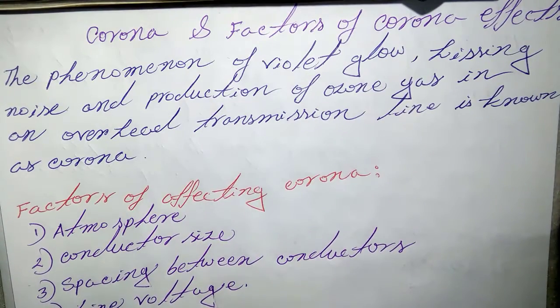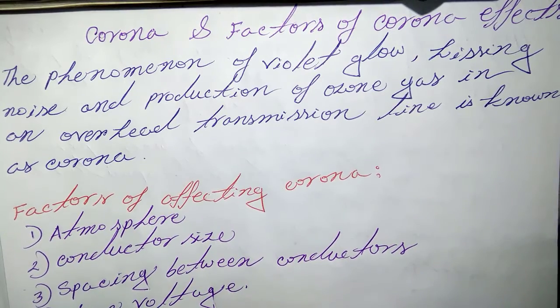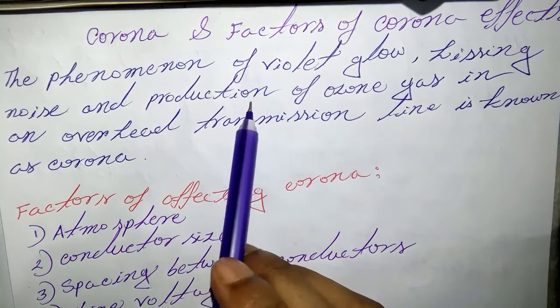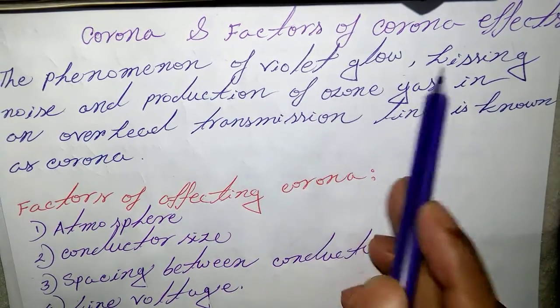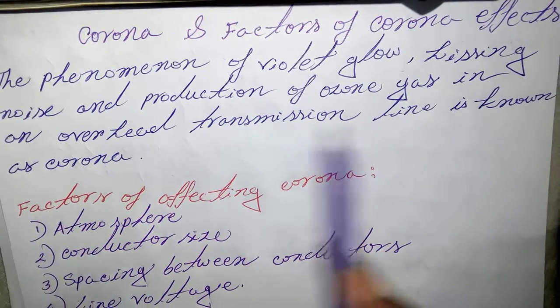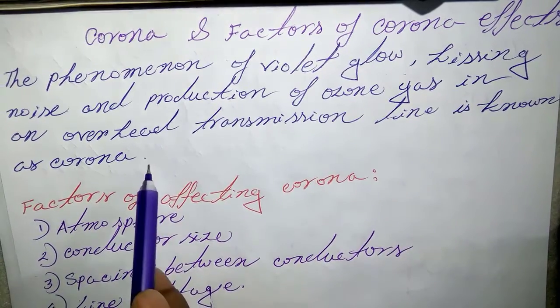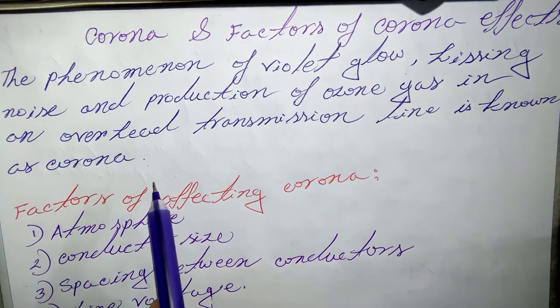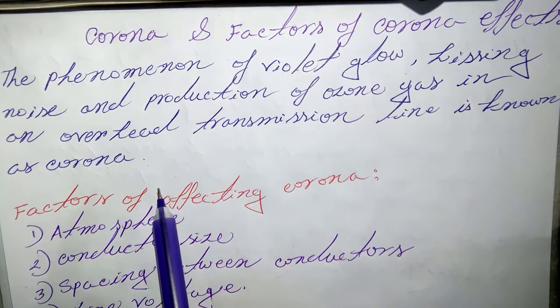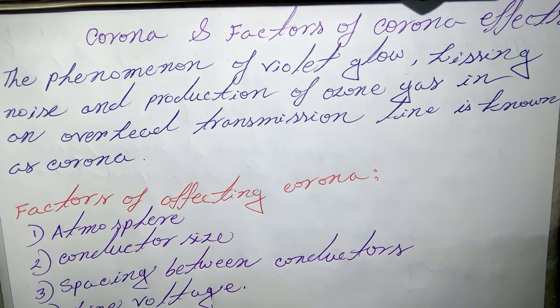Hello viewers, in this tutorial I discuss corona and factors of corona effect. So actually, what is corona? The phenomenon of violet glow, hissing noise and production of ozone gas in an overhead transmission line is known as corona. Okay. So if the conductors are polished and smooth, the corona glow will be uniform throughout the length of the conductor, mind it.